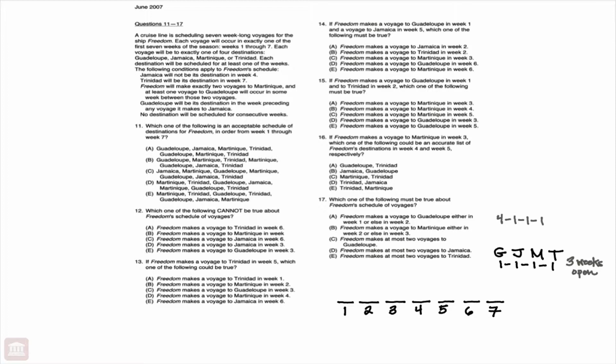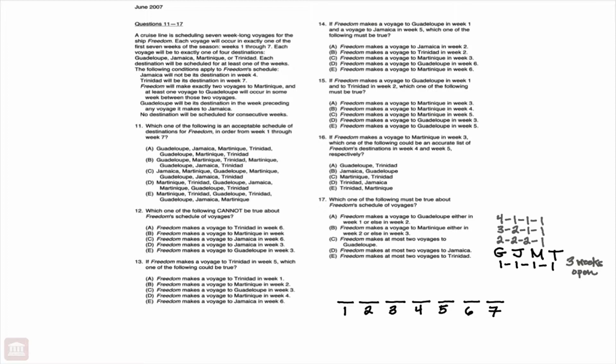We could also have one destination appear 3 times, another twice, and the other 2 once. And lastly, we can have 3 destinations appear twice and 1 destination appear 1 time. And again, that's coming directly from the rule, each destination will be scheduled for at least one of the weeks, and the fact that we have weeks 1 through 7.